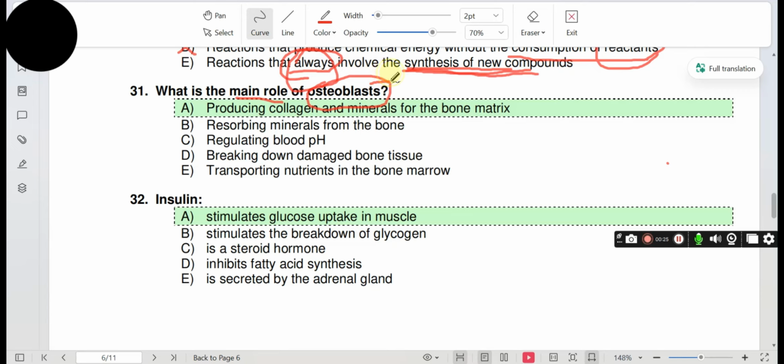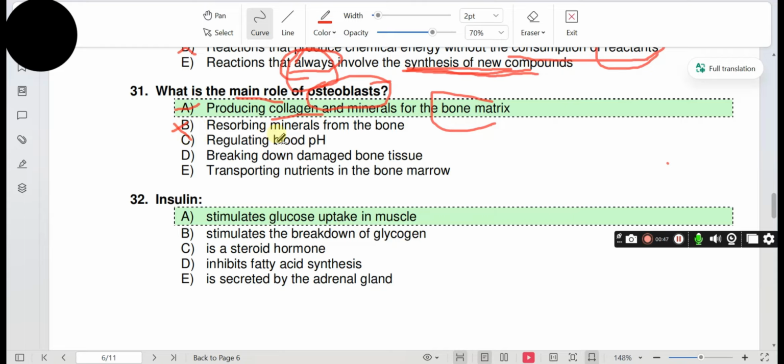Osteoblasts are the bone forming cells, so they produce the matrix of the bone. Yes, they produce collagen and minerals for the bone matrix. Option B. Resorbing minerals from the bone. This is the function of osteoclast, not osteoblast.